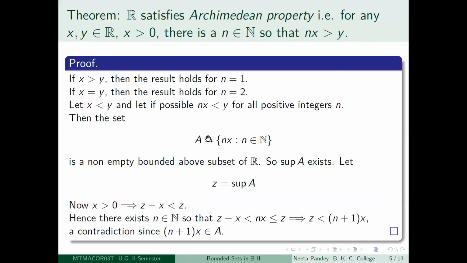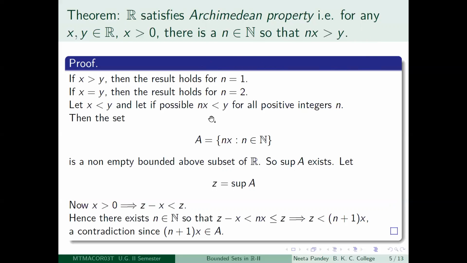Okay, so again this proof is done by contradiction. So what we will do is that we wish to prove this statement, we will assume that this statement is false.